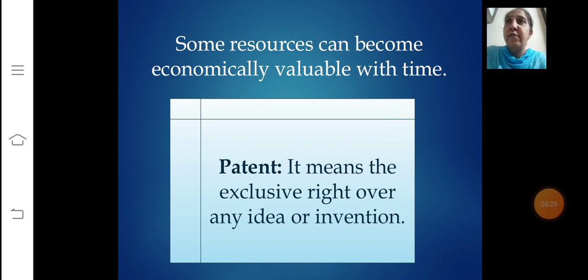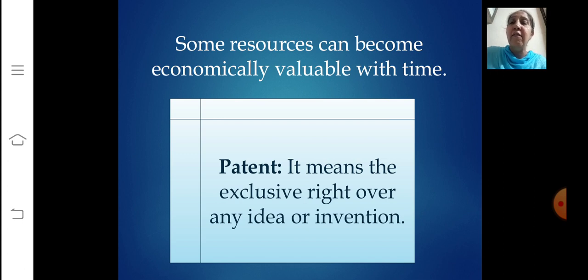So I hope you understood. There are some kinds of resources that give you pleasure, but they don't give you economic value, right? Especially the things that God has given us in nature, such as the mountains, deserts, plateaus, valleys, plains, hill stations, and beautiful beaches, landscapes, everything comes into that.